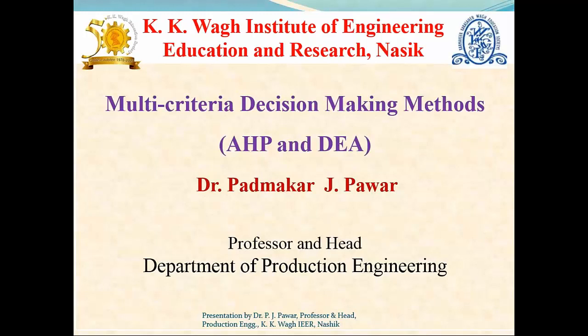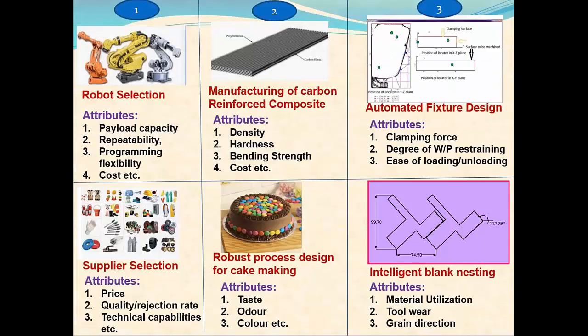Before classifying MCDM methods, let us consider a few examples, which we have grouped into 3 different categories. The examples in category 1 are the robot selection problem or supplier selection problem.